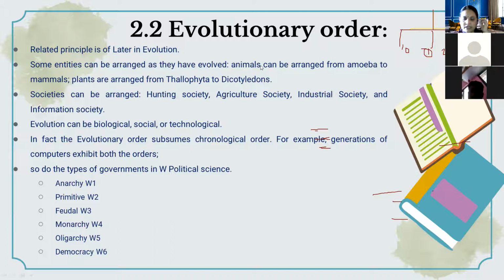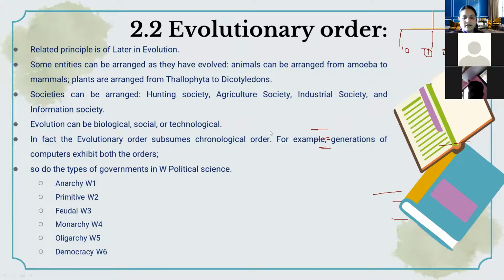Evolutionary order is nothing but this principle saying that whenever there are development stages, according to the first principle, that is the principle of later in time, according to the time development it will be in the first array or in the order. But here in evolutionary order, once it is developed, based on their order, you can use the evolutionary order.